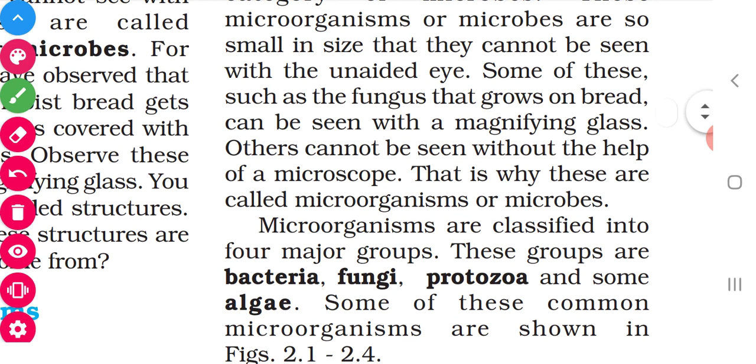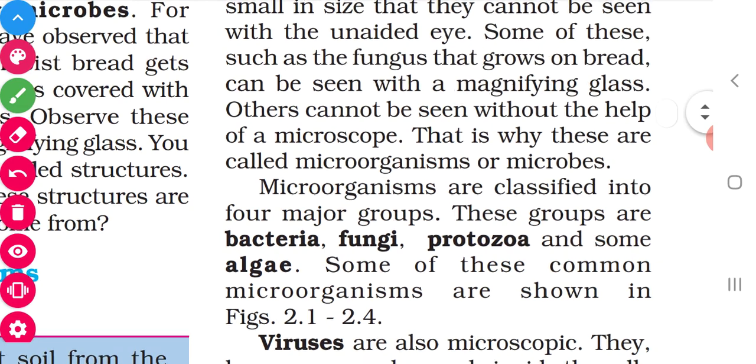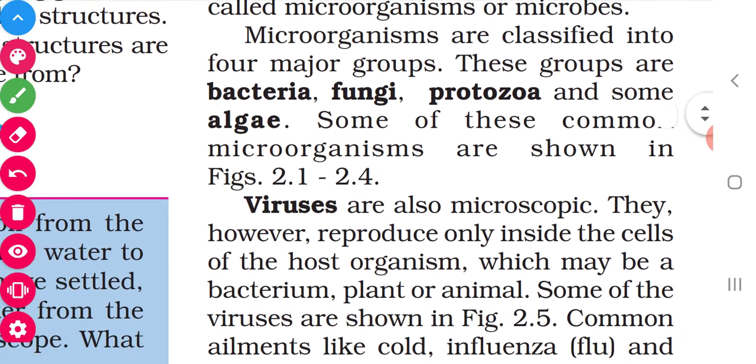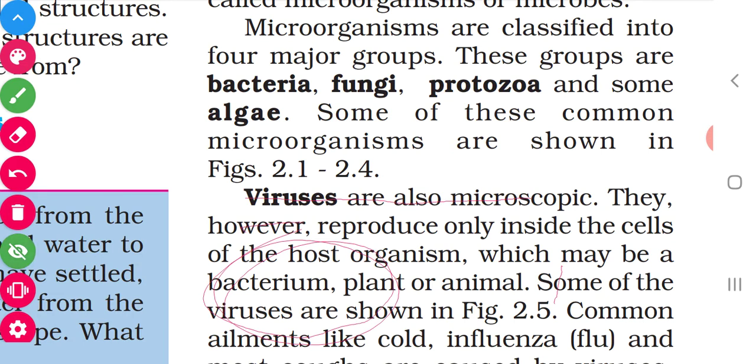Now we are going to classify the microorganisms into 4. Take your pencil and underline, children: bacteria, fungi, protozoa and algae. Then one more very special microorganism is there, that is viruses. They are also microscopic. So what is meant by microscopic? They are also very small and can be seen with the microscope only.